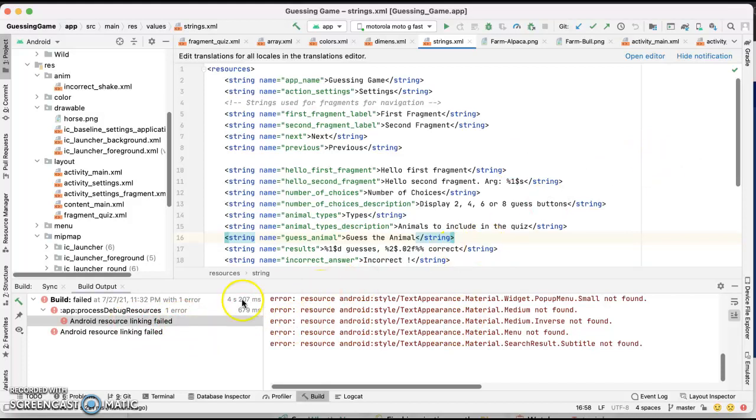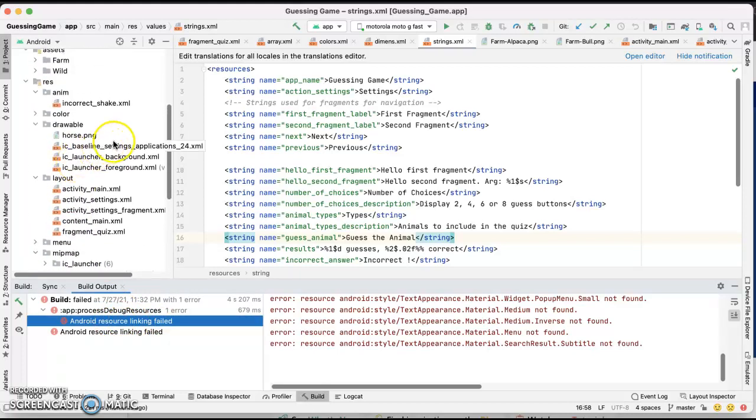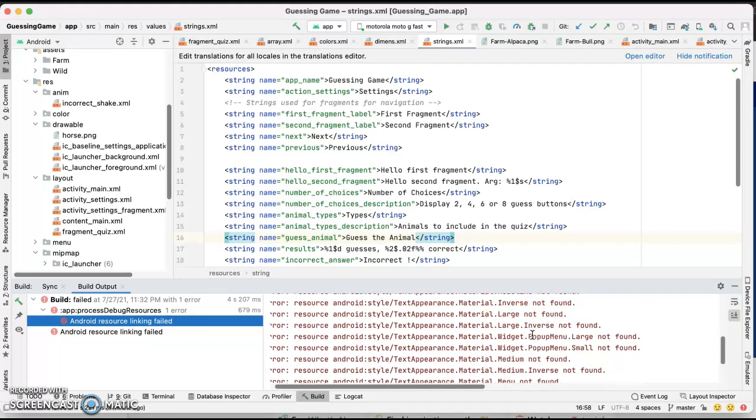I have like 3 errors in the build. So it's something in the resource folder that I haven't been able to see or correct. I ran out of time, so that's why I couldn't correct this.